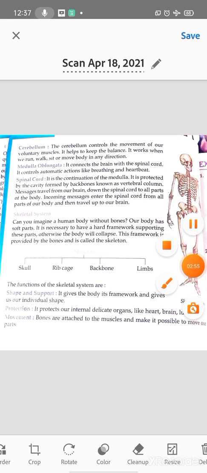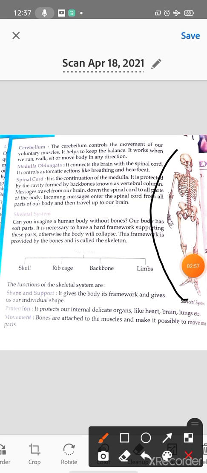See, this is the skeletal system. And it is very important for our body to give shape and to give a correct framework, and also it protects our internal delicate organs like heart, brain, lungs.